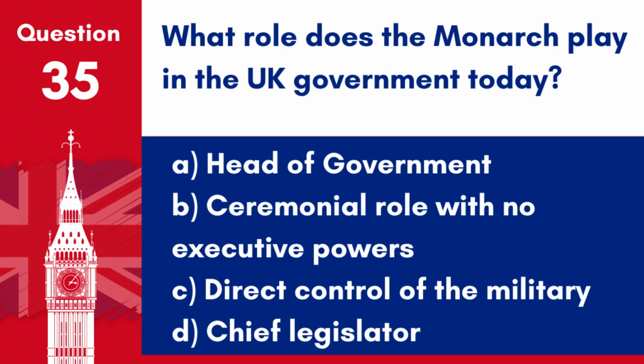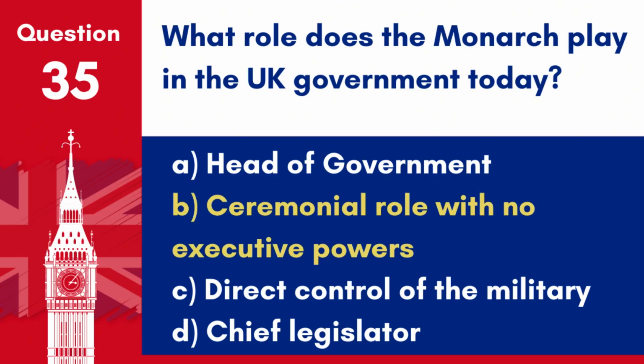Question 35. What role does the monarch play in the UK government today? A. Head of government. B. Ceremonial role with no executive powers. C. Direct control with the military. D. Chief legislator.